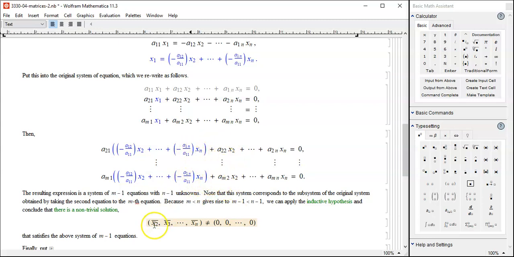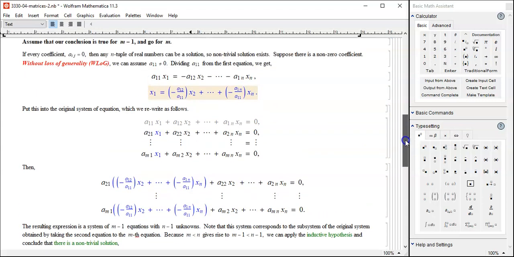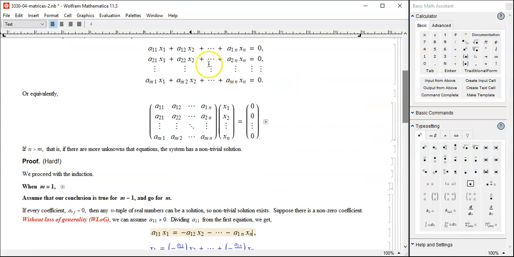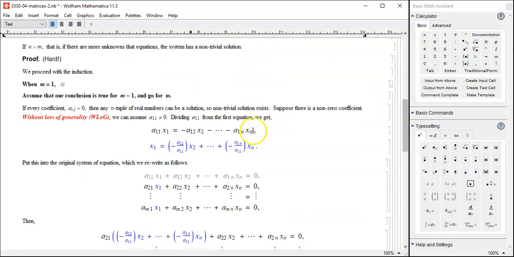Now we have the solution x2 bar, x3 bar, all the way to xn bar. And how do I get x1 bar? Well, right here. That's the relationship we got. Remember where it came from? From the original first equation. Yeah, first equation here. We solved for x1